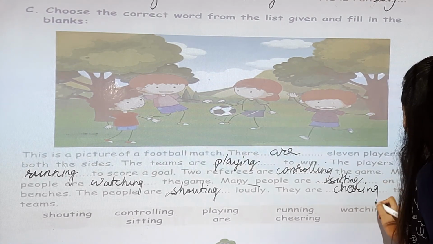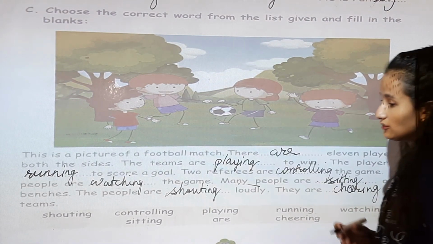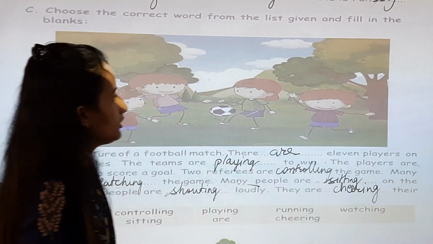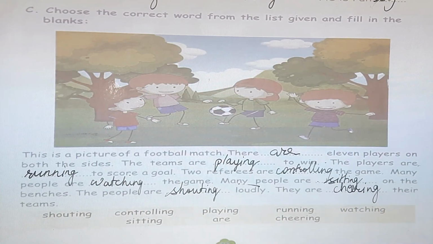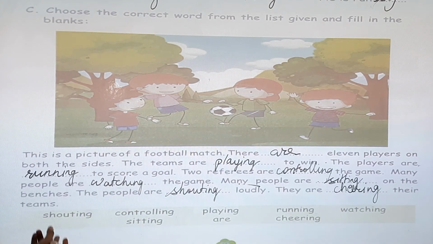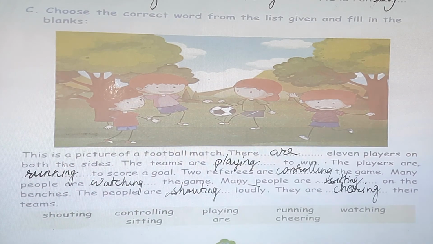There are so many words that we can do. So there are so many words of doing words. Okay, हम लोग क्या करते हैं? So we have to make the words like example playing, controlling, sitting, cheering, shouting, watching, running. So these are the doing words.